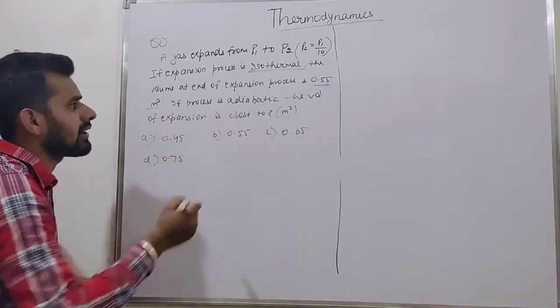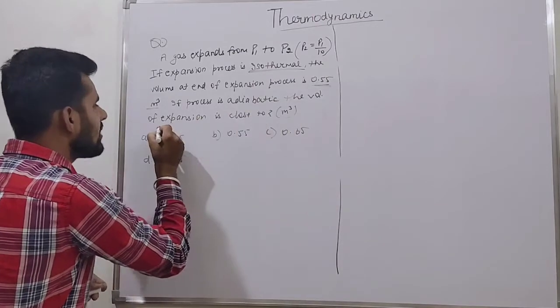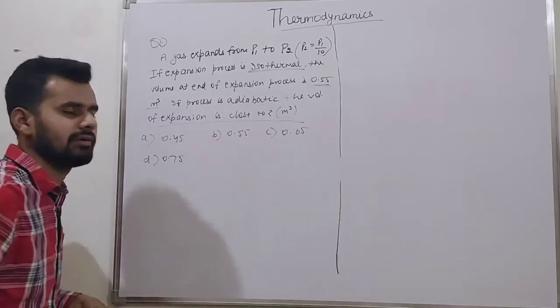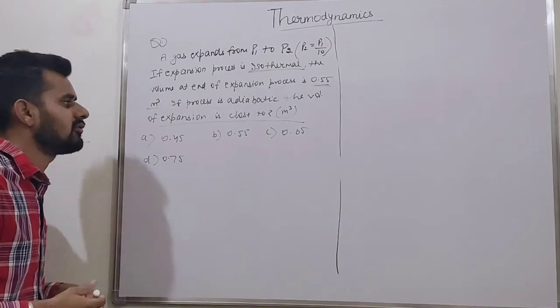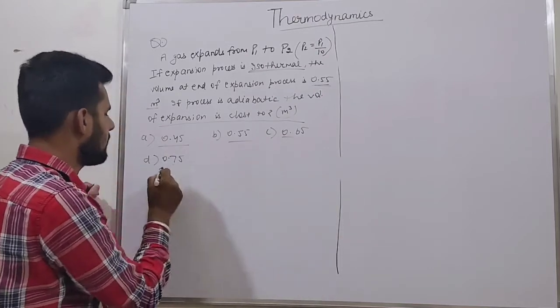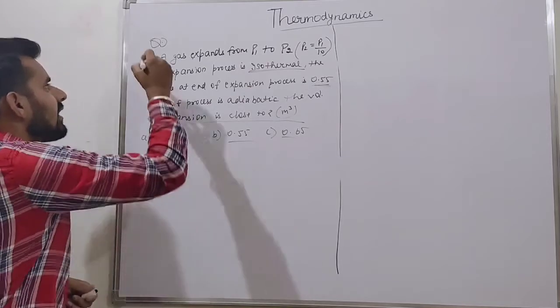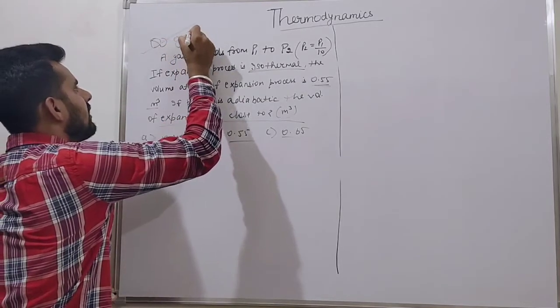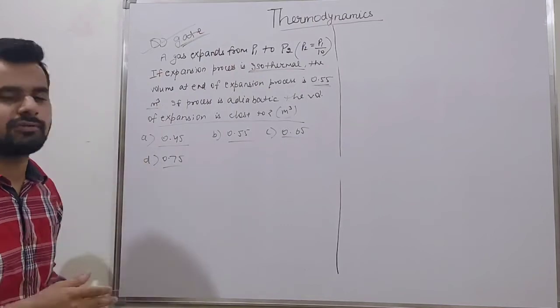If the process is adiabatic, then what is the volume at the end of expansion? We have to find the volume at the end of the expansion. Options given are 0.45, 0.55, 0.65, 0.75. So it is a very good problem, friends. It is actually a GATE problem, a previous GATE problem.